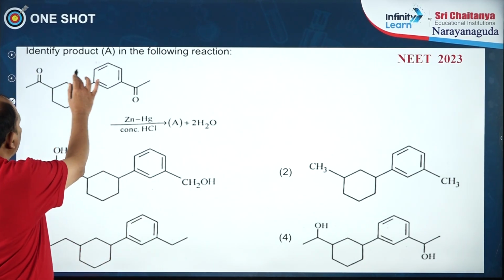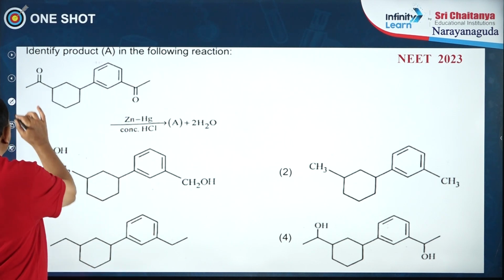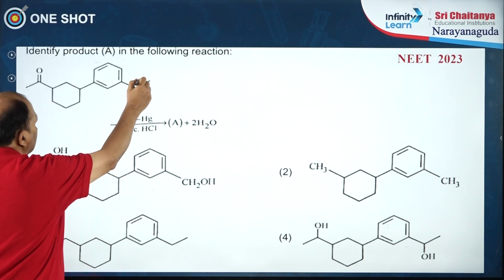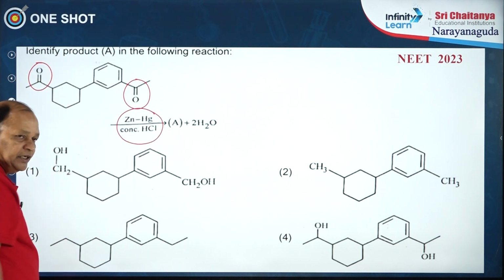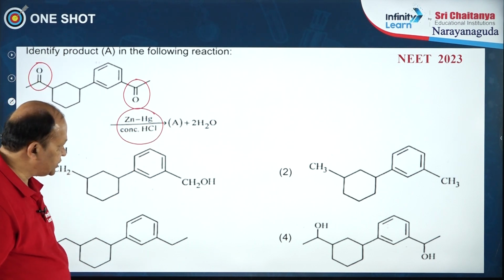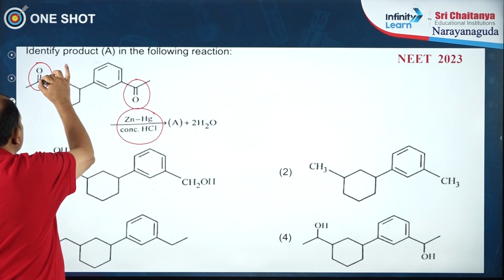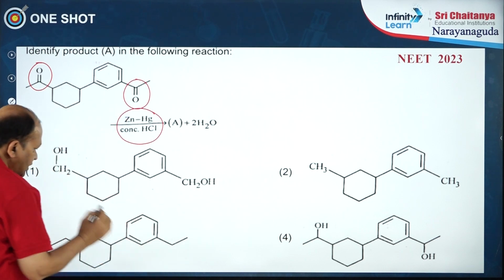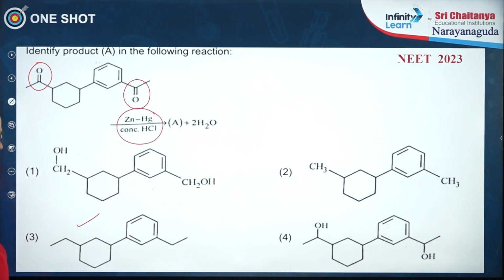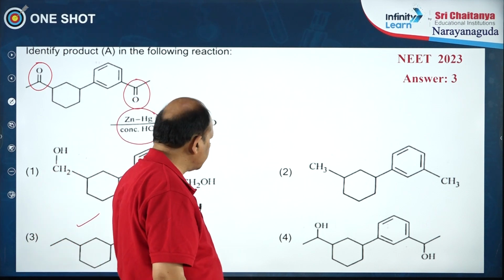Identify product A in the following reaction. In this reaction we have two carbonyl groups, and there is a Clemmensen reducing agent, so it is a Clemmensen reduction. What happens is this will be converted to a methylene group, and this is also converted to a methylene group. If you observe the options, option 3 is correct. Option 3 is the right one for this particular question.